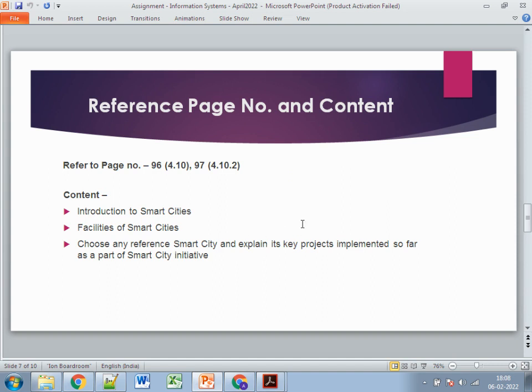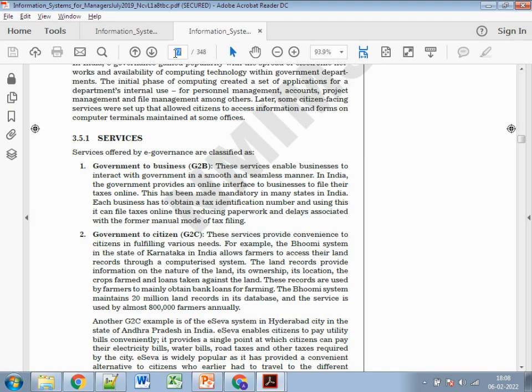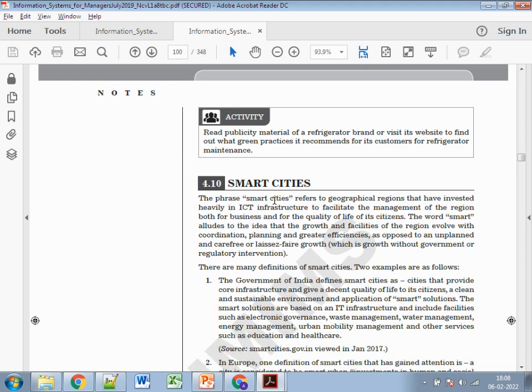So let's see. Firstly, we discuss the introduction of smart cities and the facilities of smart cities. Then we choose a reference smart city and explain its key projects which have been implemented so far to make it part of the smart city initiative. So let's see page number 96. Okay, smart city. This is a very generic definition.